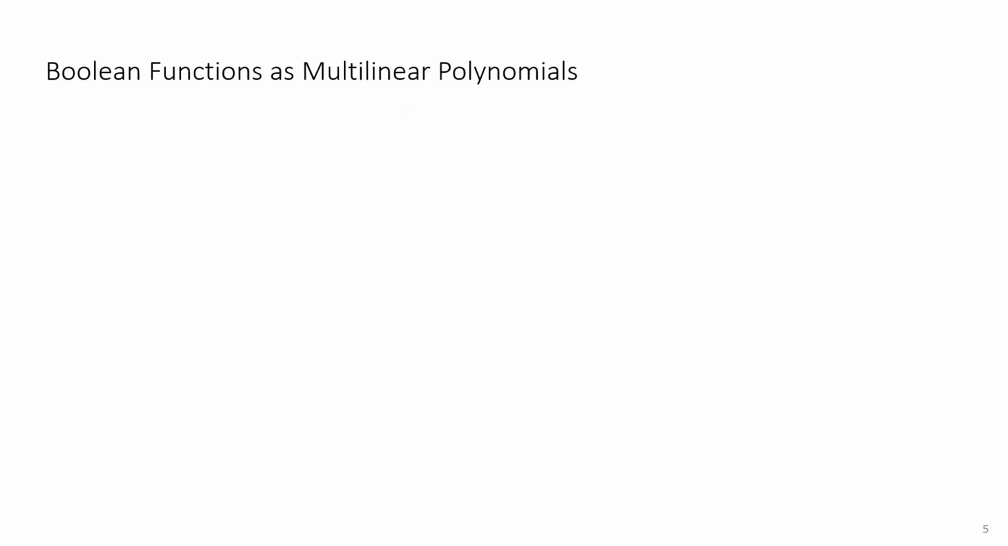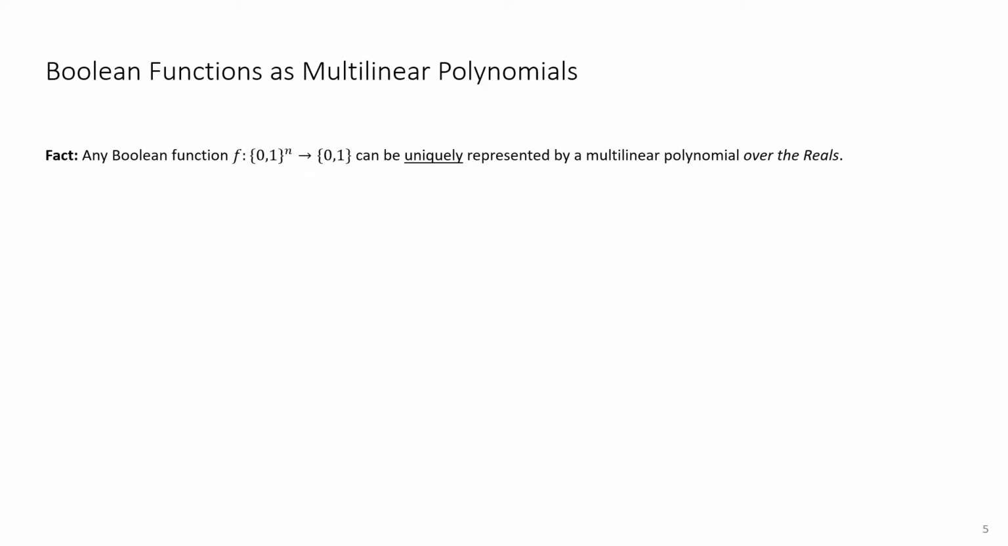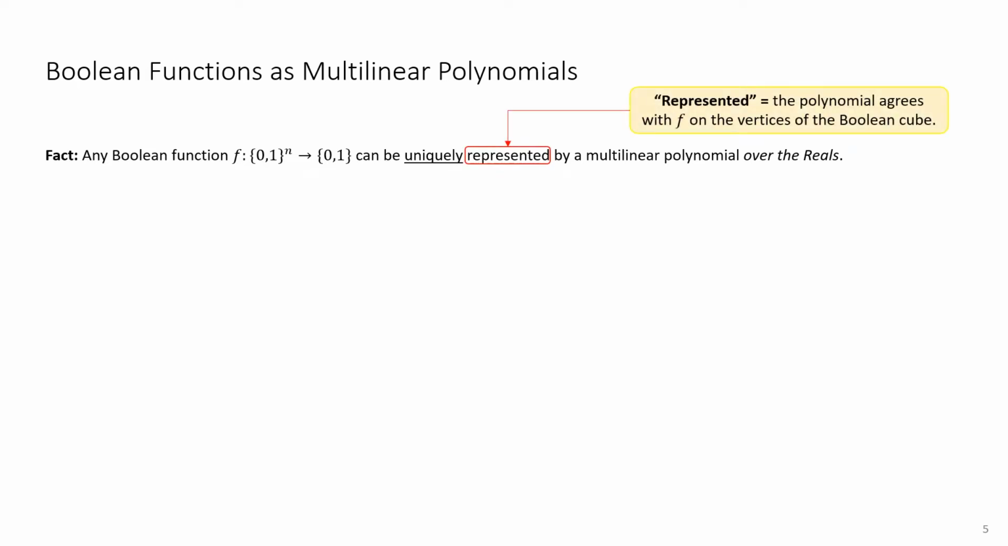Before we proceed, let me just recall two quick facts that will be used throughout this talk. Firstly, any Boolean function can be uniquely represented by a multilinear polynomial over the reals. By represented, I simply mean that the function and the polynomial agree on all Boolean inputs.